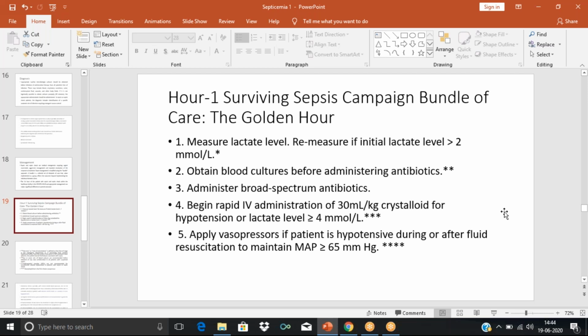Then rapid IV administration of 30 ml per kilogram crystalloid for hypotension or lactate level above 4 millimole per liter. So if lactate level is very high, more than 4 millimole per liter, or like we know in septic shock, we have seen hypoperfusion and hypotension. So we need to give some crystalloids.